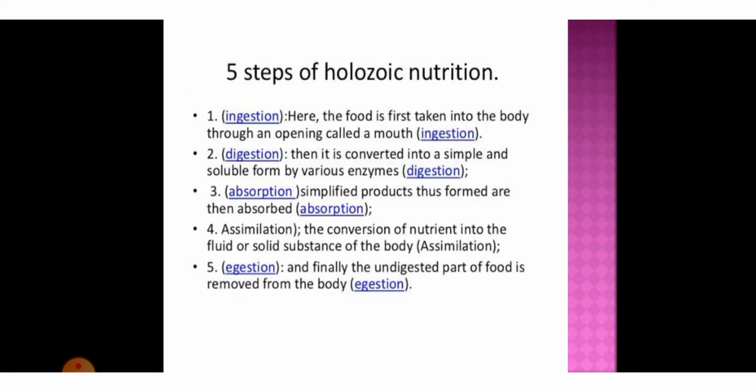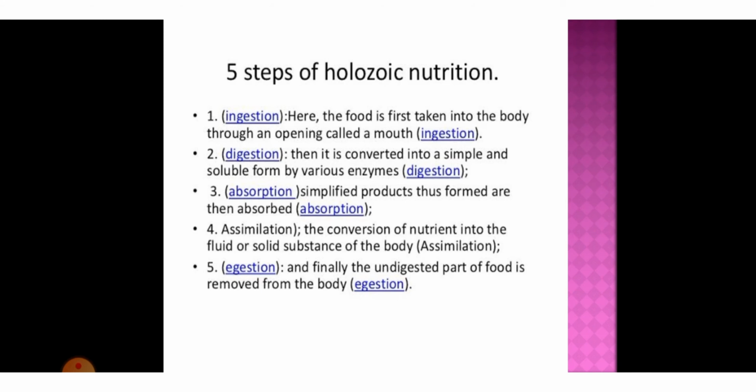Now there are 5 steps of holozoic nutrition. The first one is ingestion. Here the food is first taken into the body through an opening called the mouth. Then second is digestion. Here the food is converted into simpler, soluble forms by various enzymes.